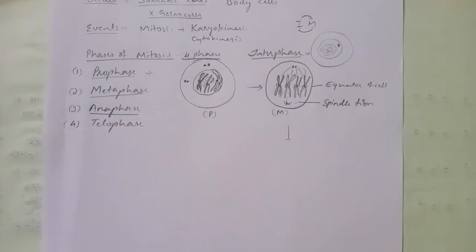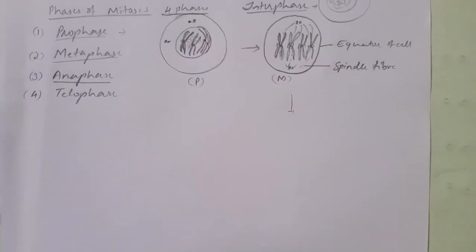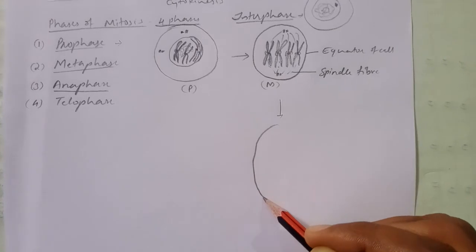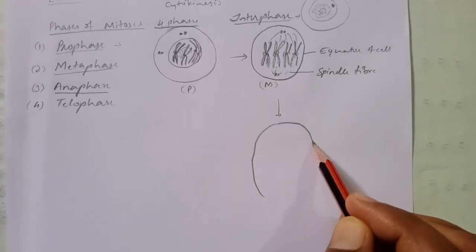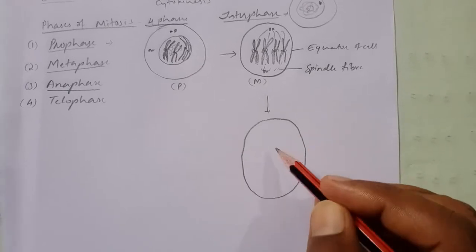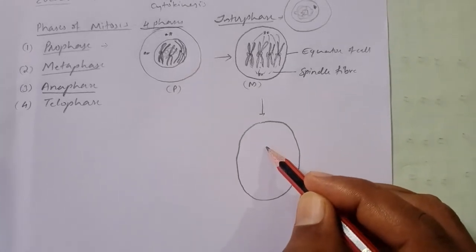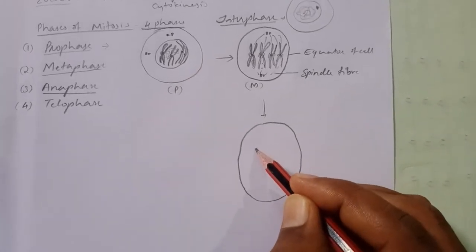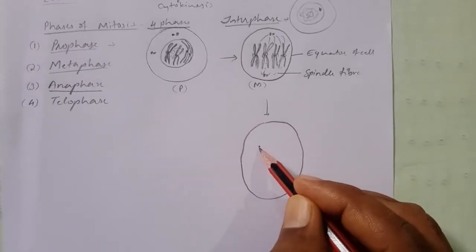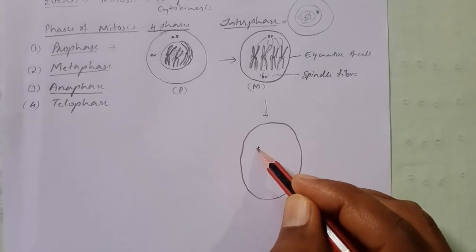So in the anaphase, you can observe here that the cell somewhat little elongates. And you can see that actually in the anaphase the centromere splits.